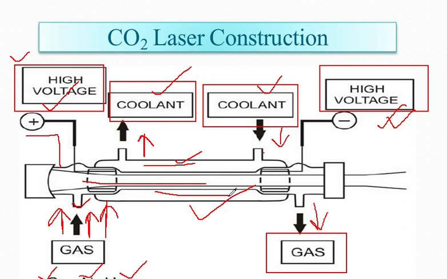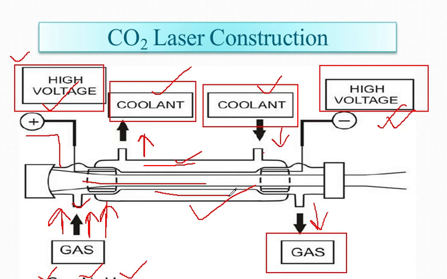Such continuous recirculation of gas is done to minimize the consumption of gases. CO2 acts as the main lasing medium, whereas nitrogen helps in sustaining the gas plasma.